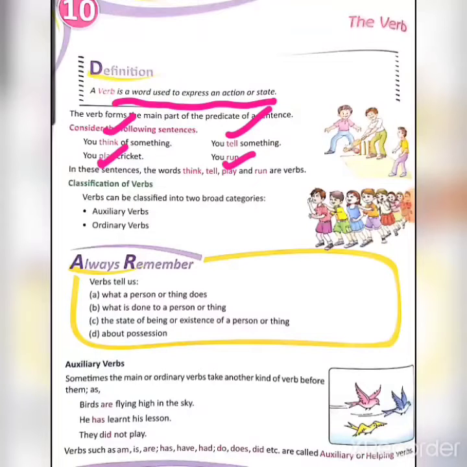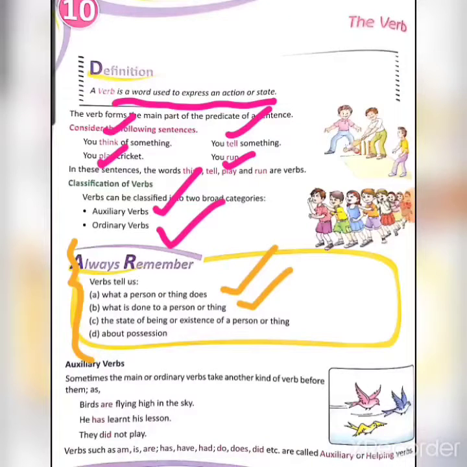Now there are two kinds of verbs. First is auxiliary verb and second is ordinary verbs. We'll study them in detail. Before that, let us read this Always Remember box. Verbs tell us: A, what a person or thing does. B, what is done to a person or thing. C, the state of being or existence of a person or thing. And D, about possession. Possession means belongingness.